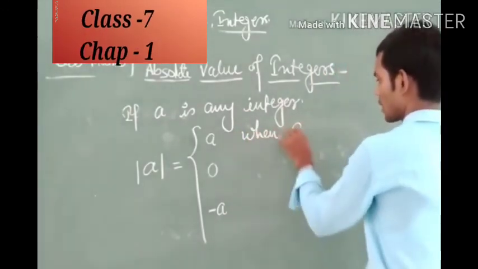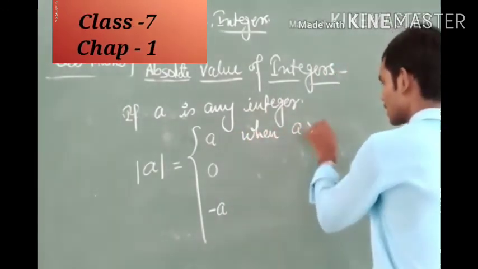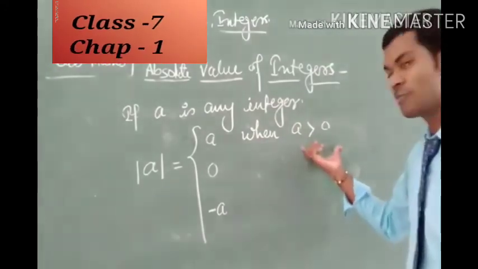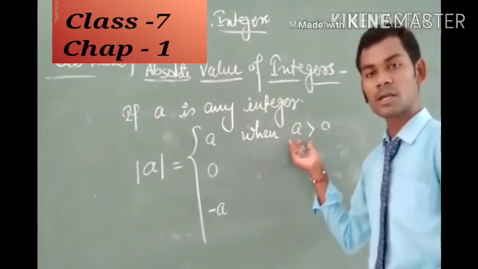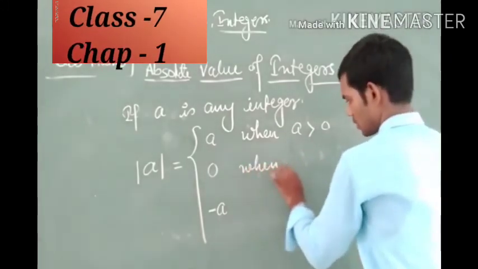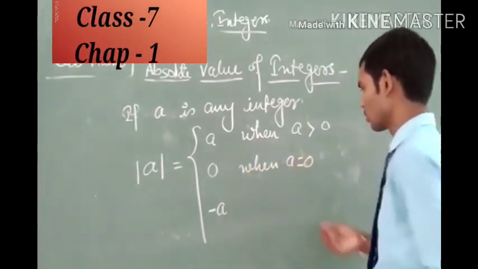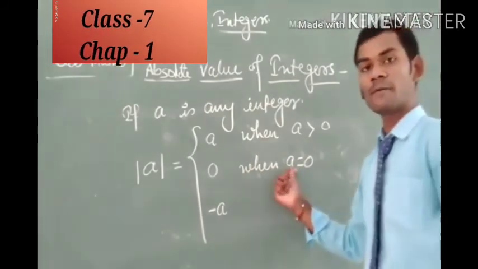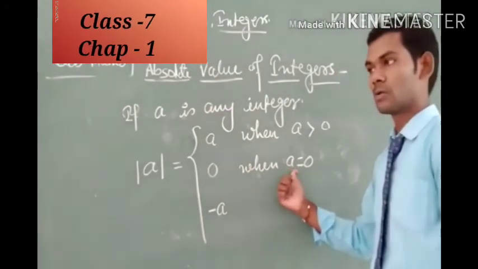When a is greater than 0, that means a lies on the right side of 0. When a is equal to 0, that is when the place of a is 0.